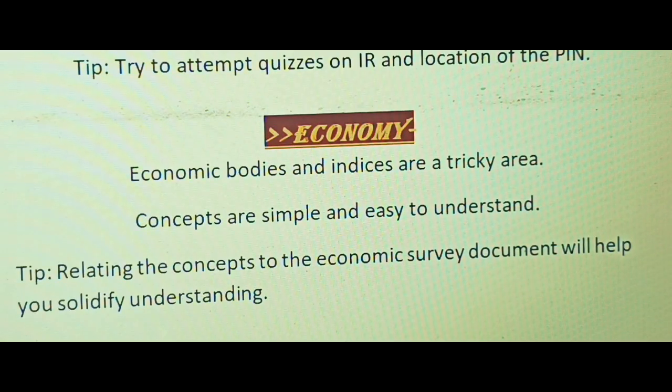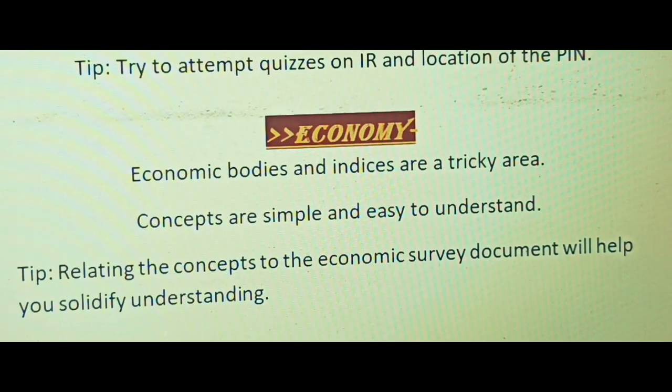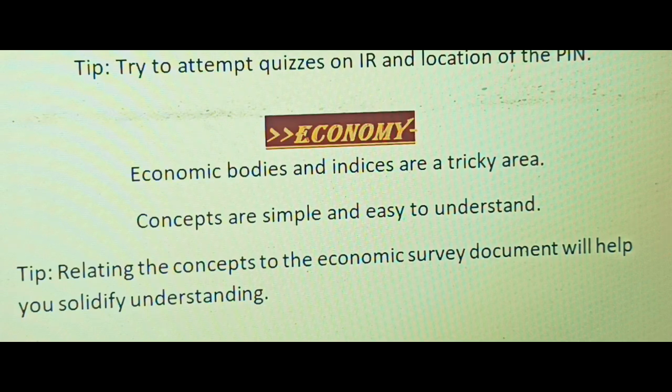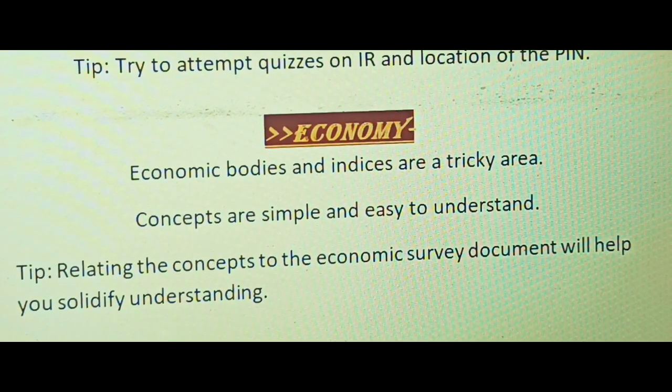So next we have economy. Let's discuss that in part 2.